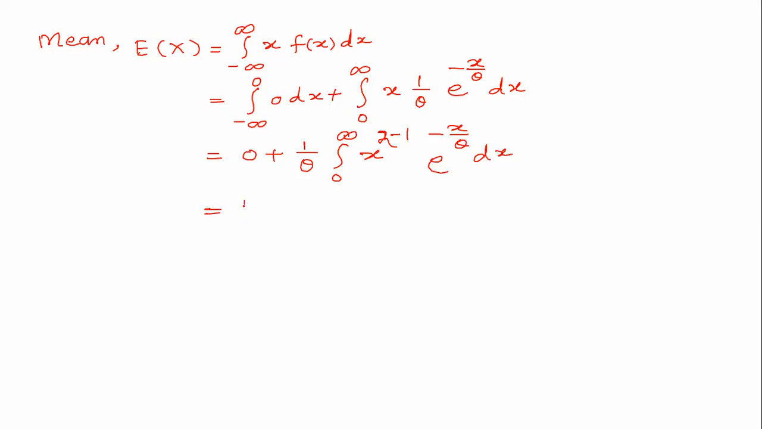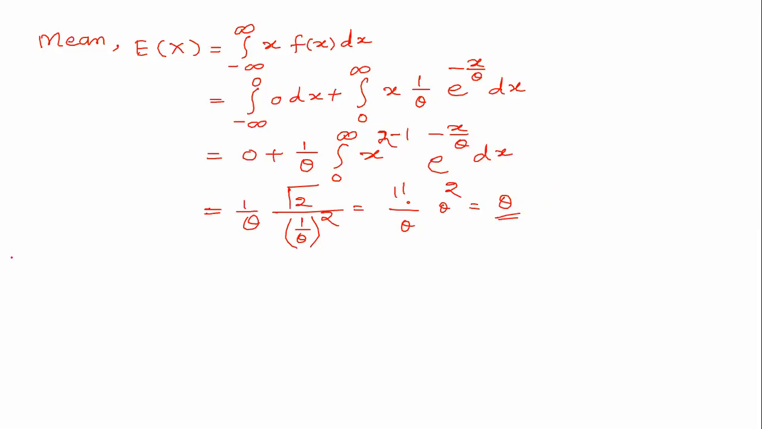So this is 1 upon theta, then this is the second form of gamma: integration 0 to infinity x to the power n minus 1 e to the power minus a into x into dx is gamma n upon a to the power n. So gamma 2 is 1 factorial, and 1 upon theta into theta square, so this is theta. So the mean of the exponential distribution is theta, the parameter itself.